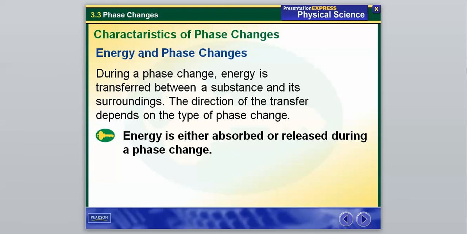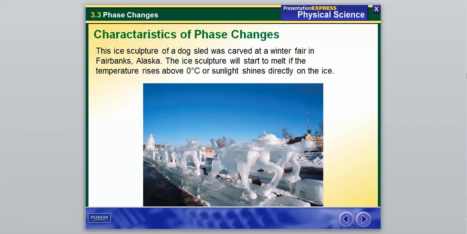So now we're going to take a look at how energy works. Energy! During a phase change, energy is transferred between a substance and its surroundings. The direction of the transfer depends on the type of phase change. So energy can either be absorbed or released during a phase change. And if you think back to that elephant toothpaste example we did, that's going to come into play here, because if some of you felt that afterwards it was very hot, that goes into how energy is released or absorbed during a phase change.